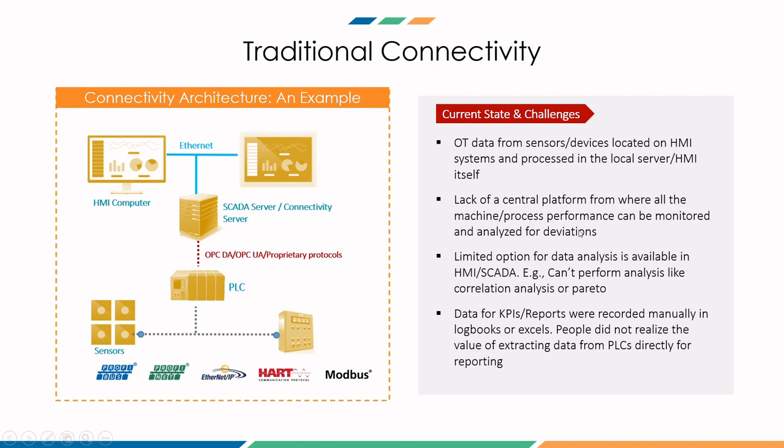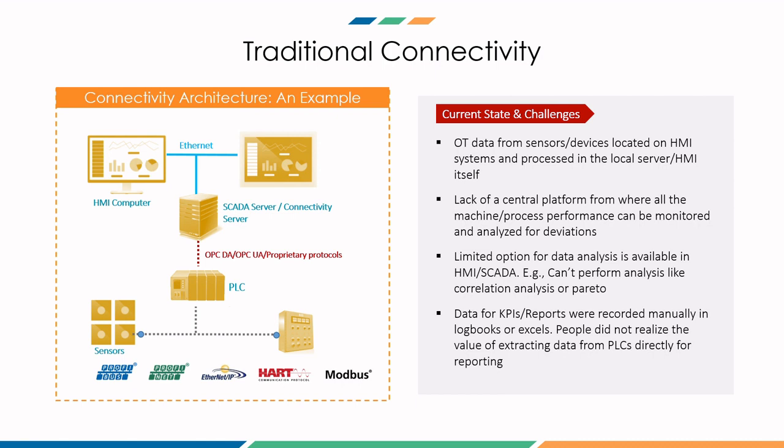What happens in manufacturing setups, especially in discrete industries, is that the different processes are discrete and isolated from each other, kind of decentralized. So maintenance in-charge or managers don't have a central platform where they can monitor how all the machines have been operating.